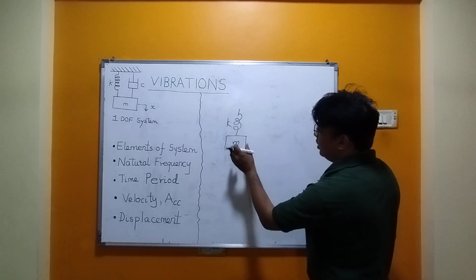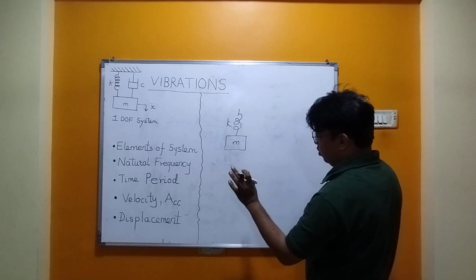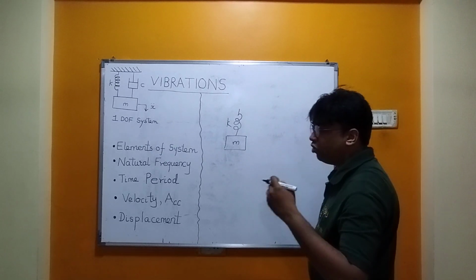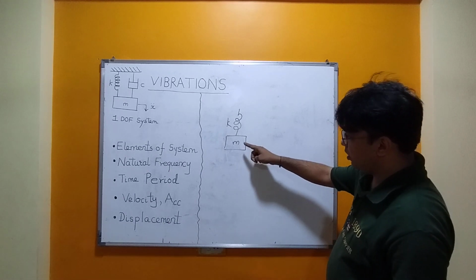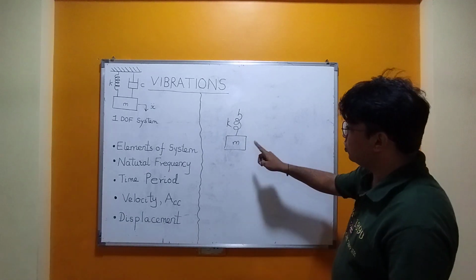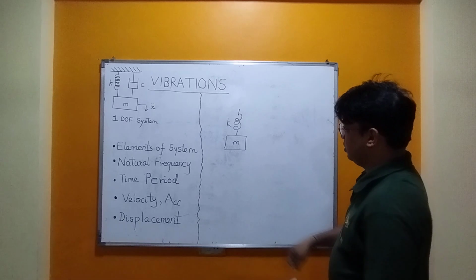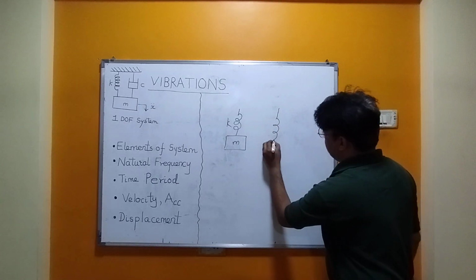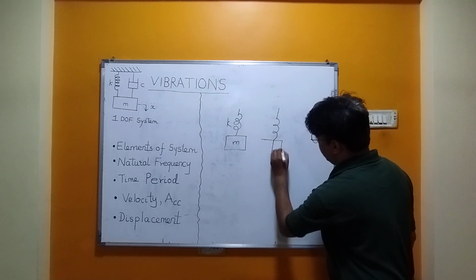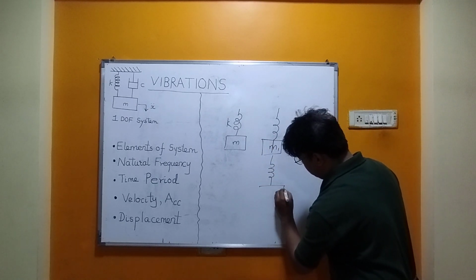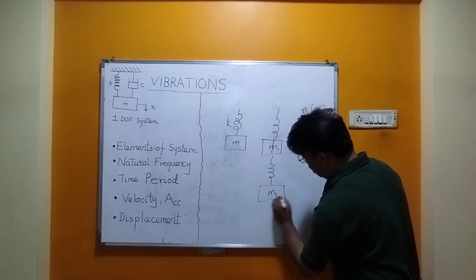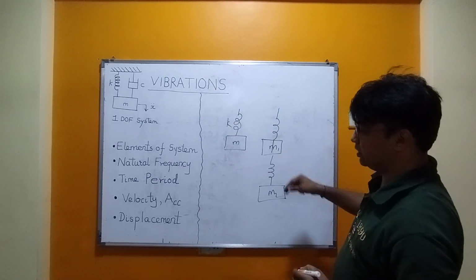So it will have some natural frequency, okay, and the number of natural frequencies in any system is equal to the number of discrete masses in the system. So this is a system with one mass. Consider a system with another mass like this. So here are two masses, this is M1 and this is M2. So it will have two natural frequencies.